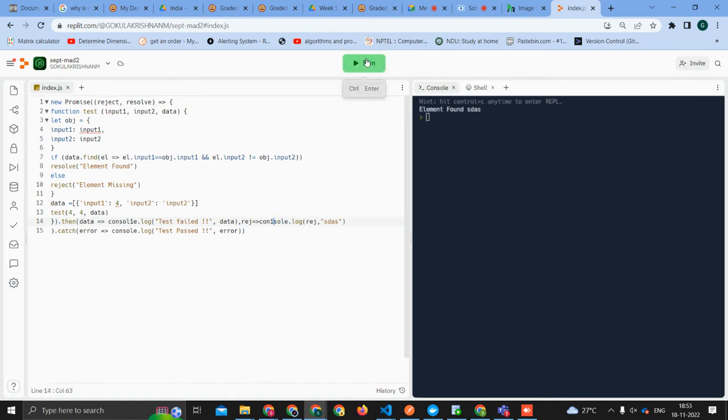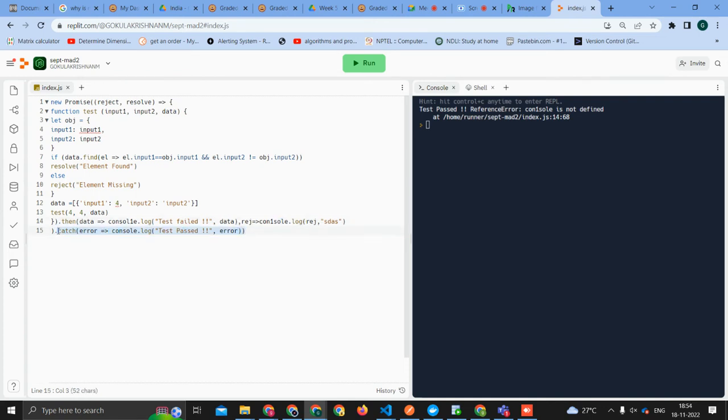I think we'll have to define what should get passed in case of error. That is not required. See, now we are getting that. Did you see what I did? I made an error in this statement, basically in the reject statement. Because this dot catch is working for this reject statement, not for the whole promise.